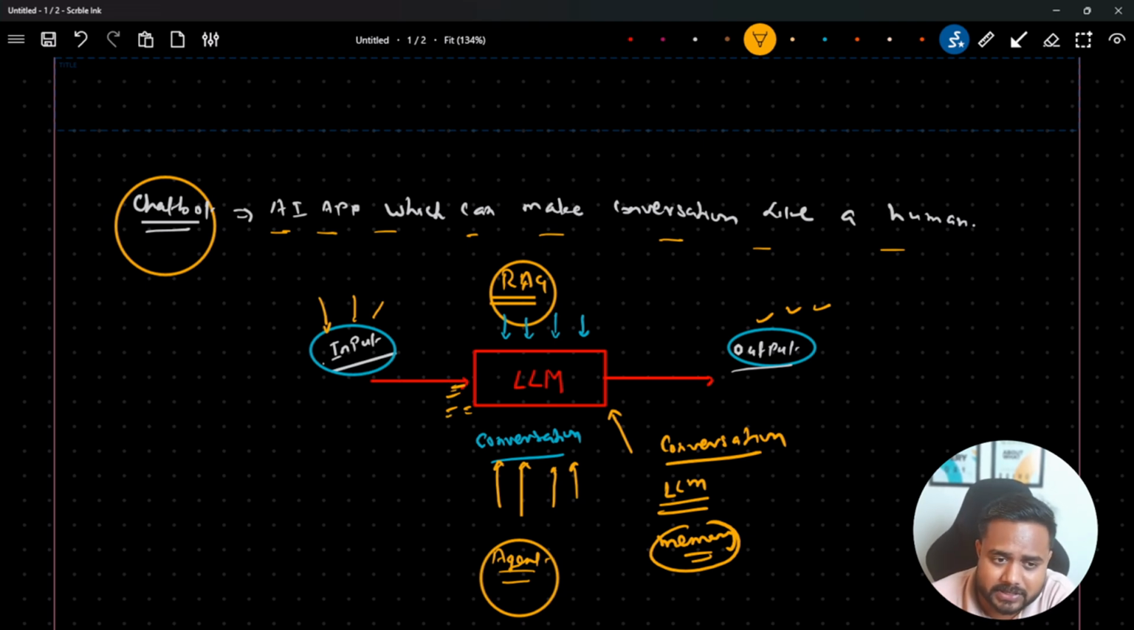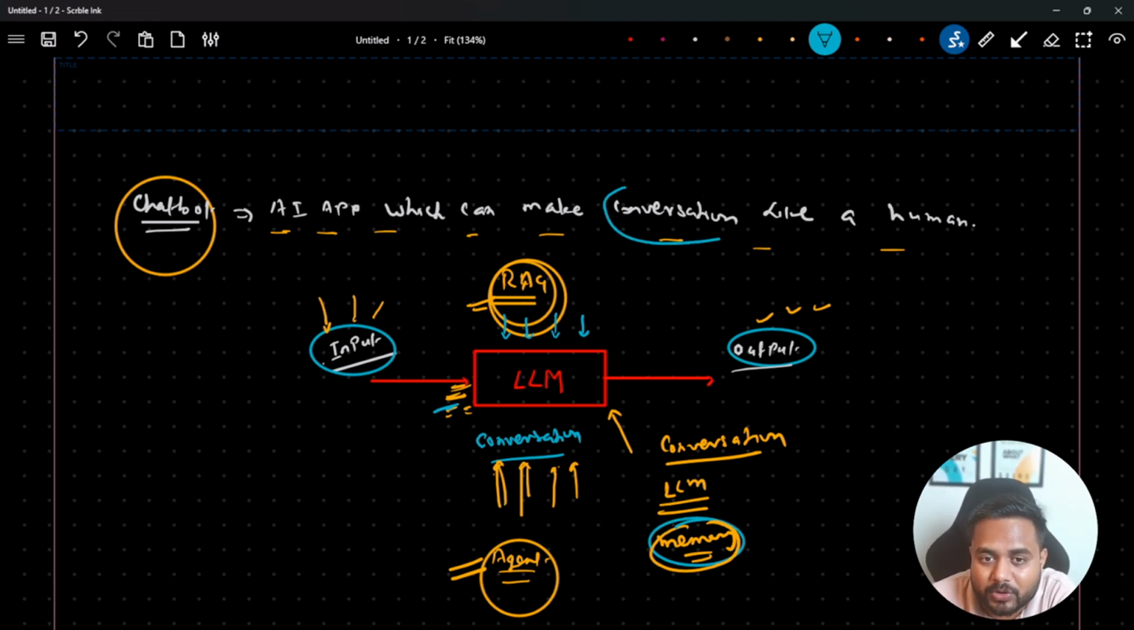Now, if you want to connect this model with a domain specific thing, in that case we'll create a RAG pipeline. If we want some automation over here, we'll create our agent. But until and unless we connect it with memory, it's not a proper chatbot.